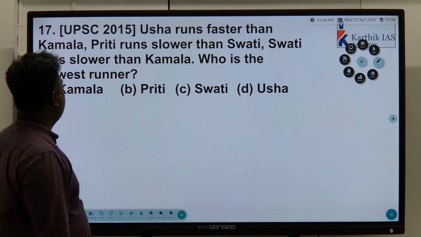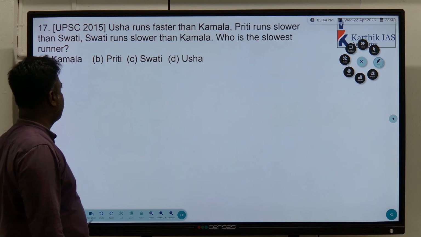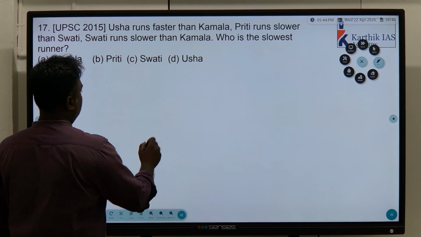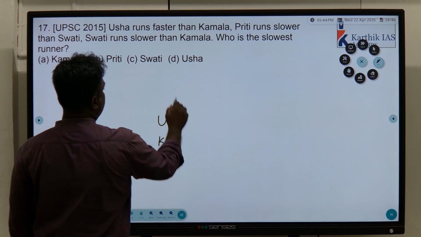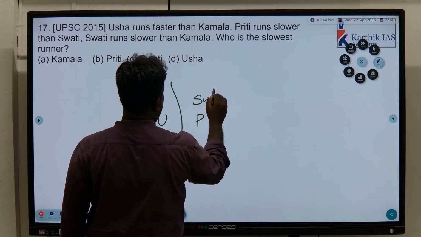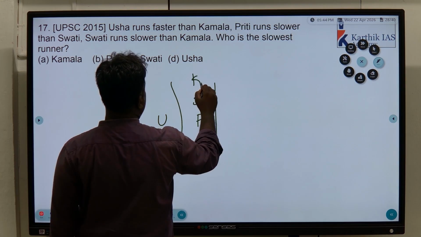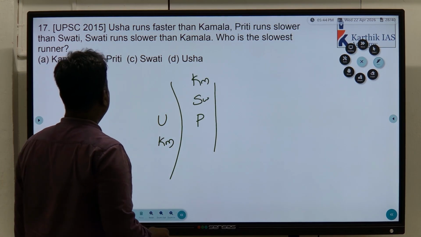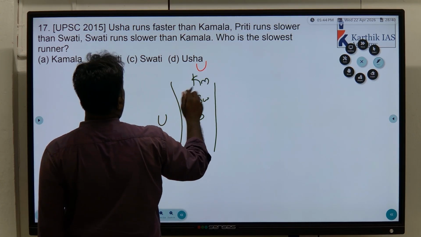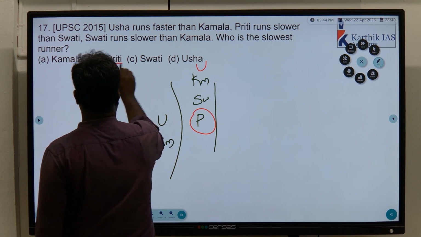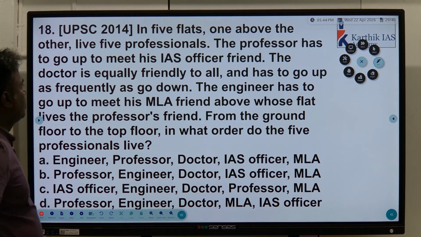Usha runs faster than Kamala. Priti runs slower than Swati. Swati runs slower than Kamala. Who is the slowest? That's the question. Usha runs faster than Kamala. Okay. Preeti runs slower than Swati. Okay. Swati runs slower than Kamala. Okay. Then Kamala, Usha will come here. Correct? So now, who is the slowest they are asking? It is Preeti. That's all. Simple question.